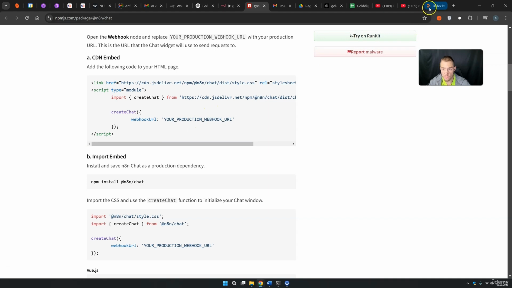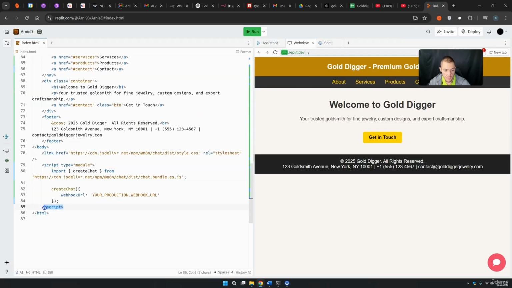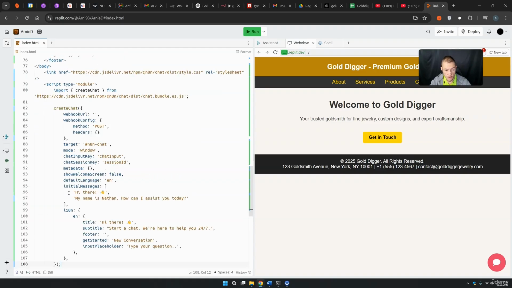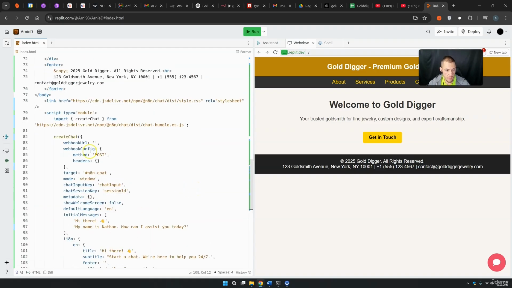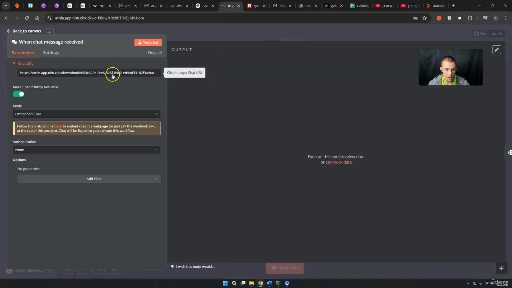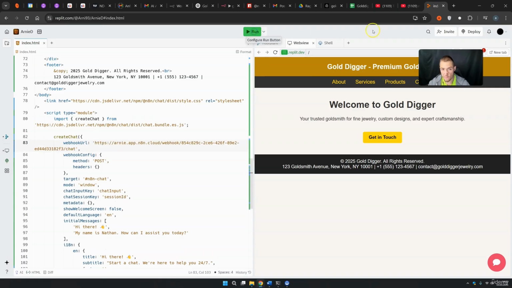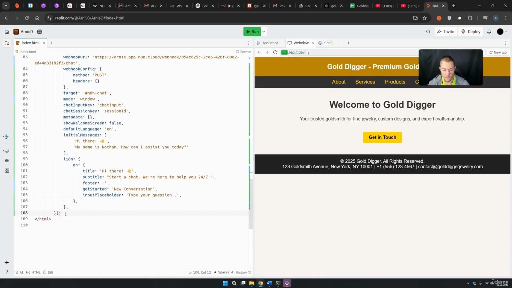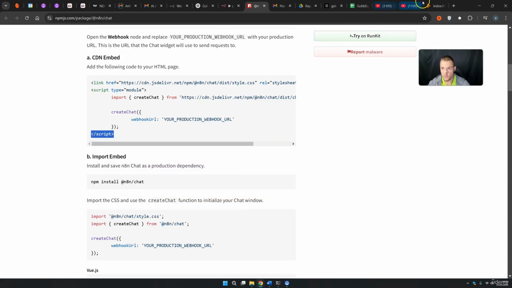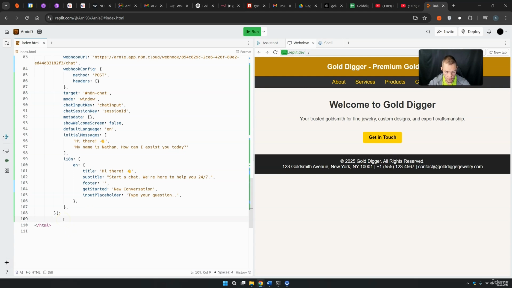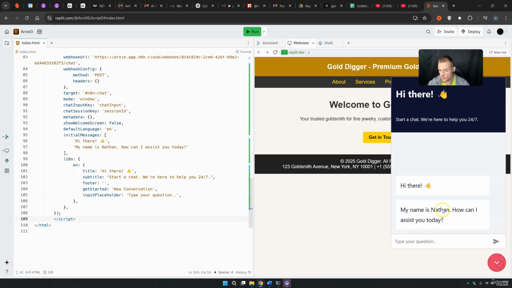So what we do right now is we come back to our code. We delete this code here from the script, and we go up until here, until this create chat, and we simply delete this and insert our new code. So now this thing is inserted, and you also see here the webhook URL is right now once again empty. So you come back here into n8n, you copy this once again, you come back, and you insert this thing here once again, and we press run. The last line was of course script. I have forgotten these. So you can copy these also once again. I have deleted this without thinking twice. So you insert this and then you press run, reload it. Now our script is working again and we have this chatbot.